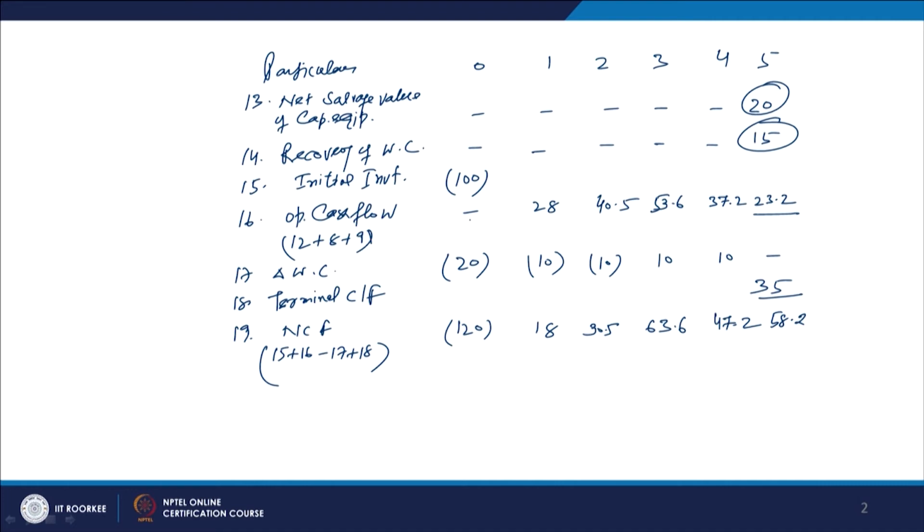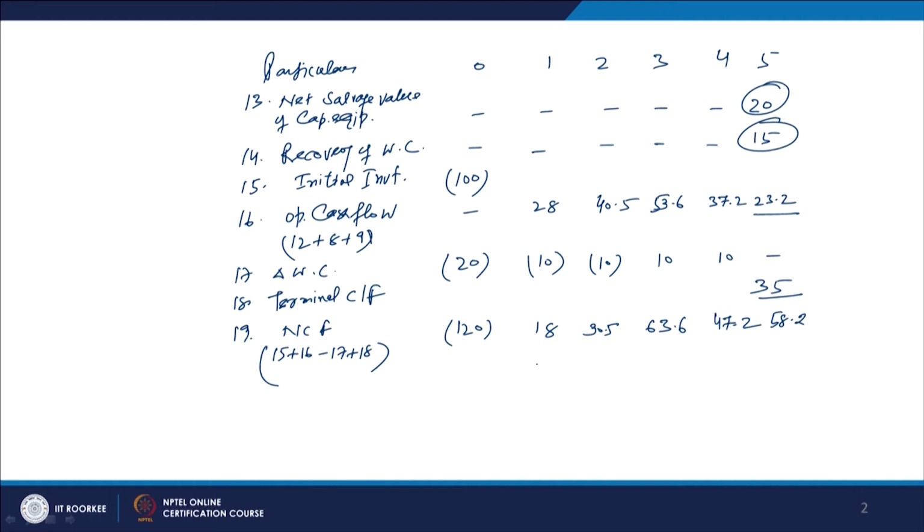We have taken minus 17, the changes in the working capital, and finally the terminal cash flow, which is 35. Finally, the net cash flows we have calculated are 120, 18, 13, 30.5, 63.6, 47.2 and 58.2.